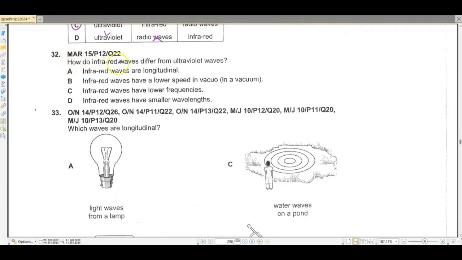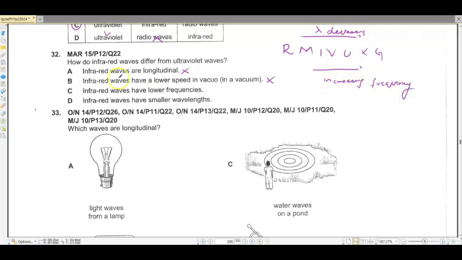Question number 32. How do infrared waves differ from ultraviolet waves? Infrared waves are longitudinal. No, they both are transverse. Infrared waves have a lower speed in vacuum. No, they have the same speed. Infrared waves have lower frequencies, or infrared waves have smaller wavelengths. So we are going to write this down. Raging Martians invaded Venus using X-ray guns. When we move towards the left, it is decreasing frequency and increasing wavelength, and when we move towards the right, it is increasing frequency.